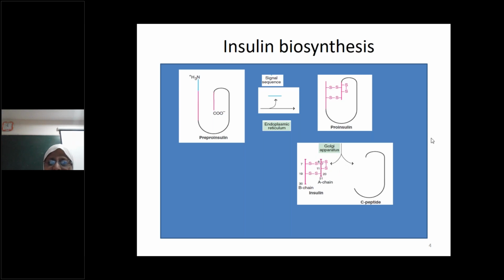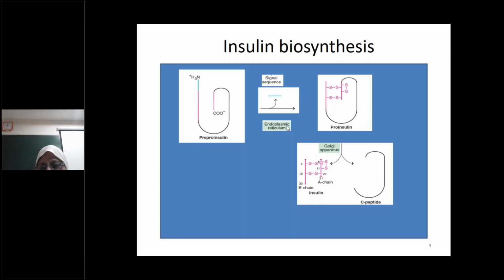Now, for insulin biosynthesis, insulin is first synthesized as pre-pro-insulin. This is the structure of pre-pro-insulin, which consists of 109 amino acids. From this pre-pro-insulin, a signal sequence of 23 amino acids is removed in the endoplasmic reticulum. After removal of the signal sequence, it results in the formation of pro-insulin consisting of 86 amino acids.